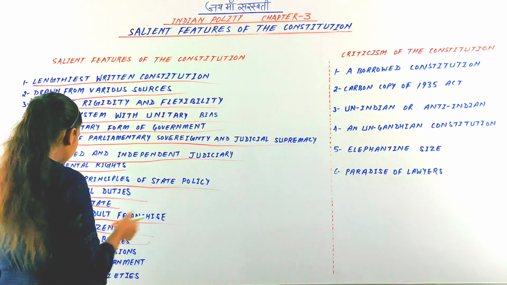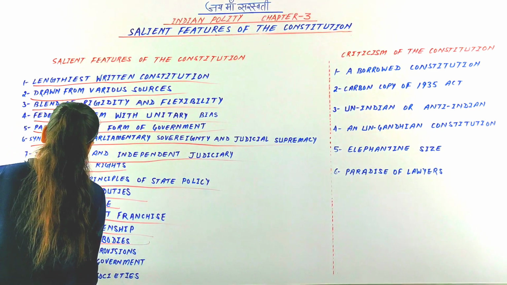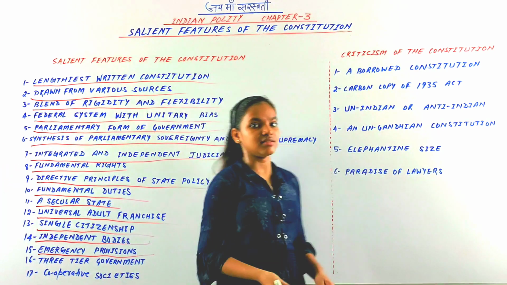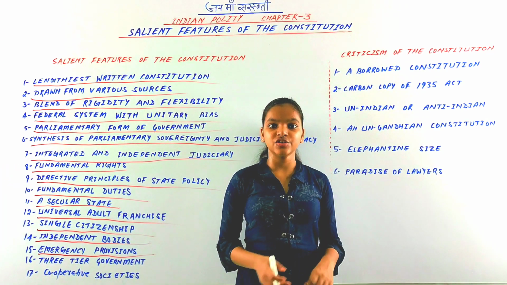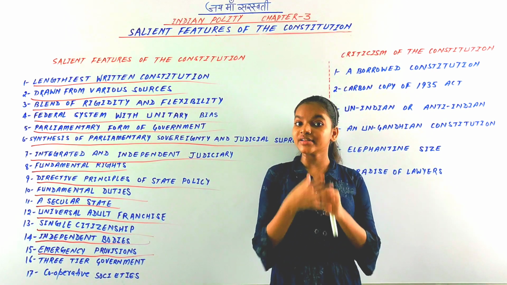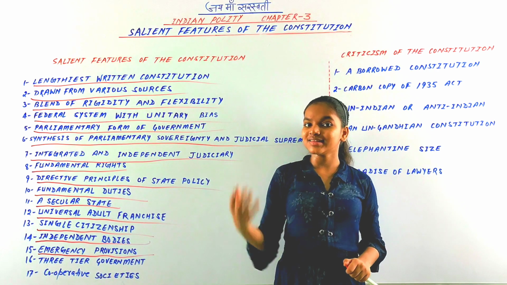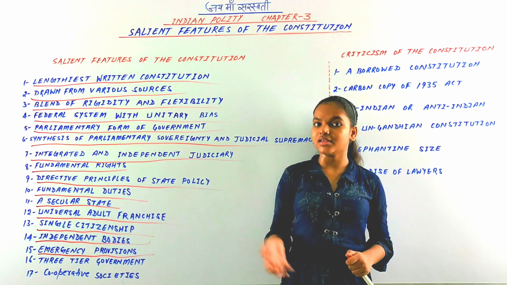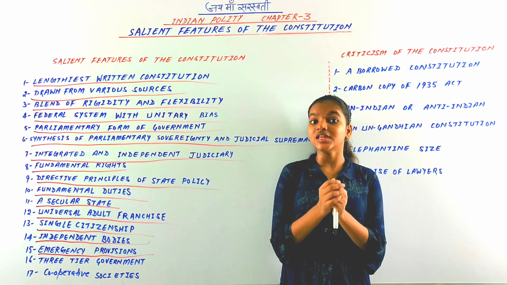The next salient feature of our Indian constitution is emergency provisions. The constitution of India provides elaborate emergency provisions for the President of India to deal with unique matters.